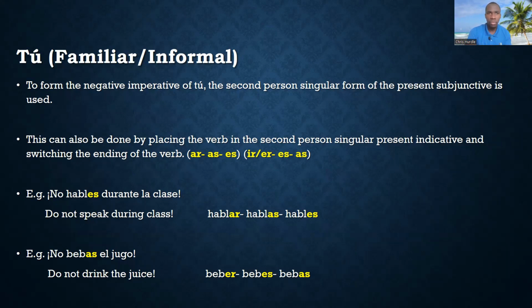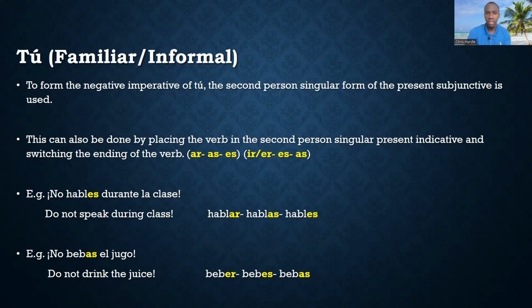If you're not really too comfortable with the subjunctive, you could also do this by placing the verb in the second person singular present indicative. So in other words, you can put it in the present tense and then switch the ending of the verb. So for example, if we have an AR verb, we know the second person singular conjugation of an AR verb would end in AS.